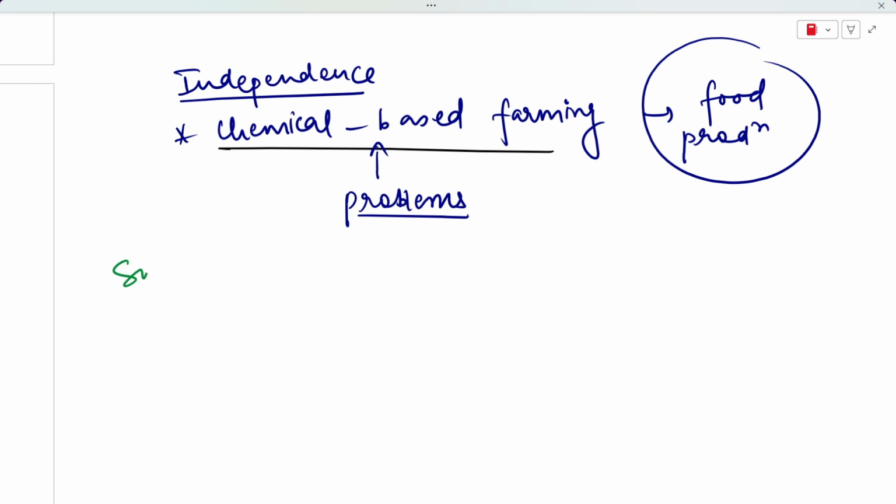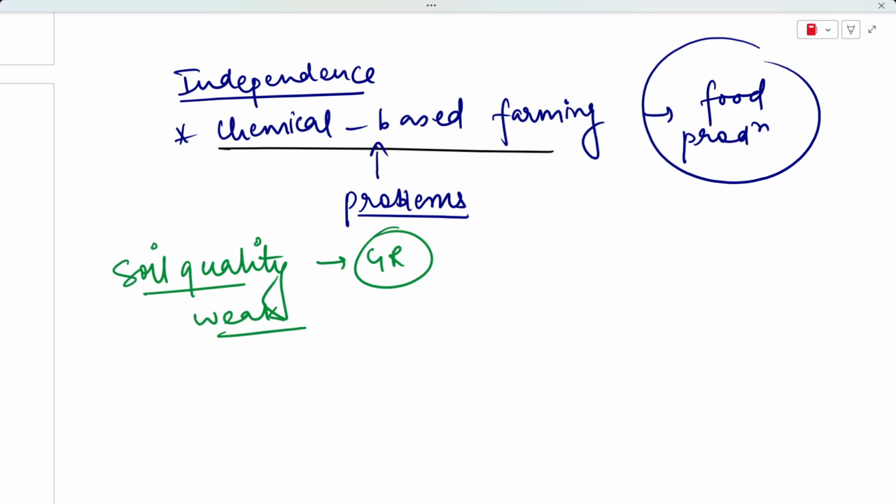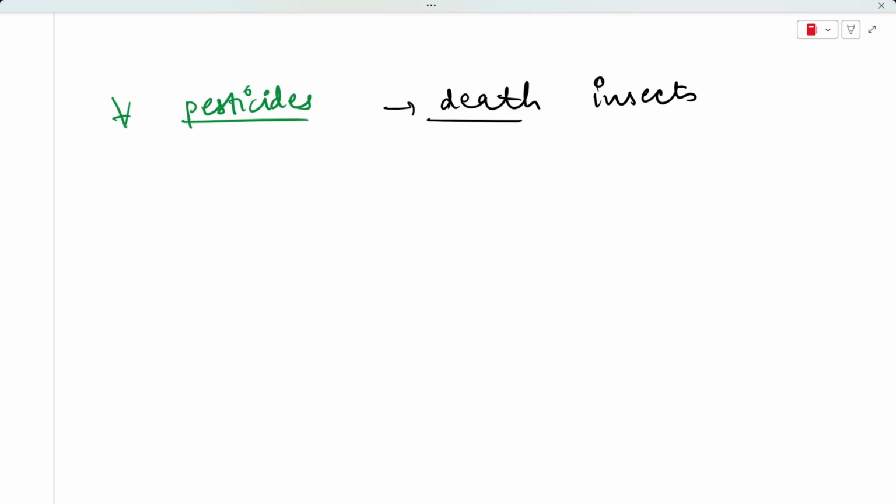We've talked about how soil quality got reduced during the time period of the green revolution in a lot of states due to use of fertilizers. We've talked about how your soil has become weak, and less fertile over all of these years due to the usage of chemical fertilizers each year, right? If you talk about the harmful effects of pesticides, pesticides have also led to the death of a lot of useful insects, for example, your bees.